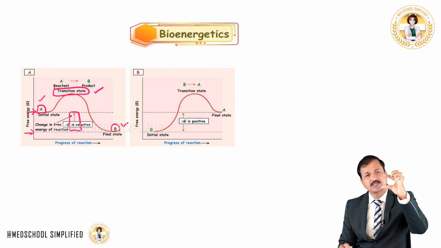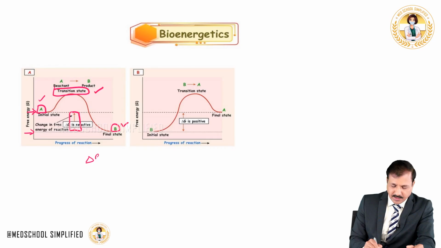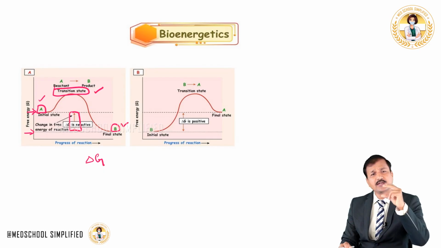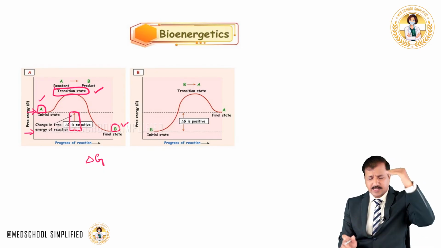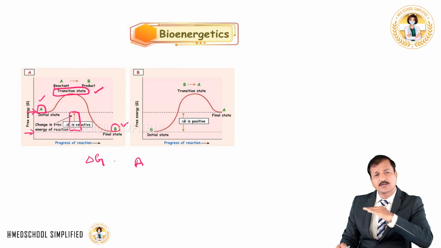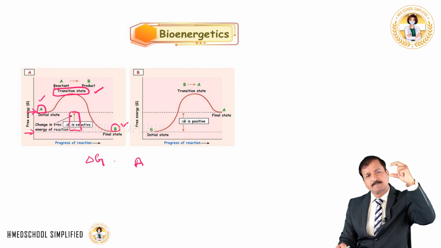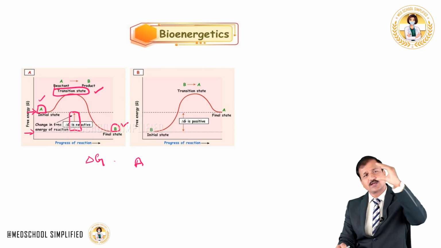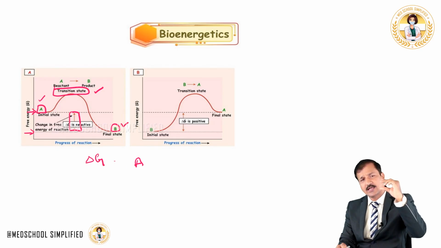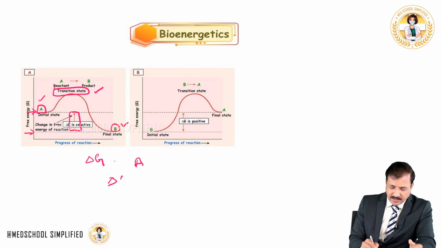The difference in energy between the initial state and the final state is referred to as delta G. Because the reactant A is at a higher energy level and product B is at a lower energy level, as A falls down to the lower energy level, the additional energy that was there is released into the system, and that makes delta G negative.